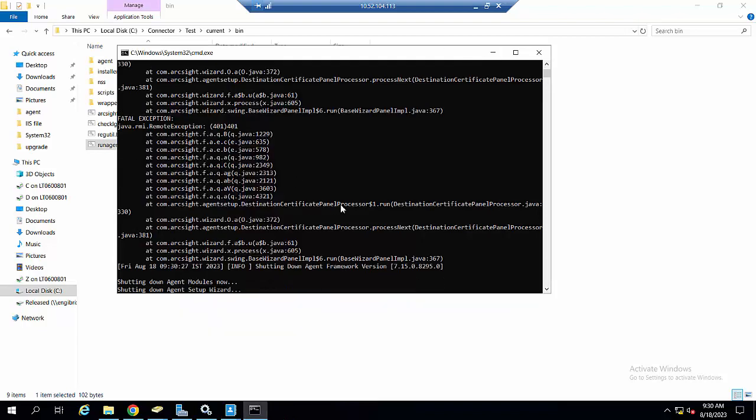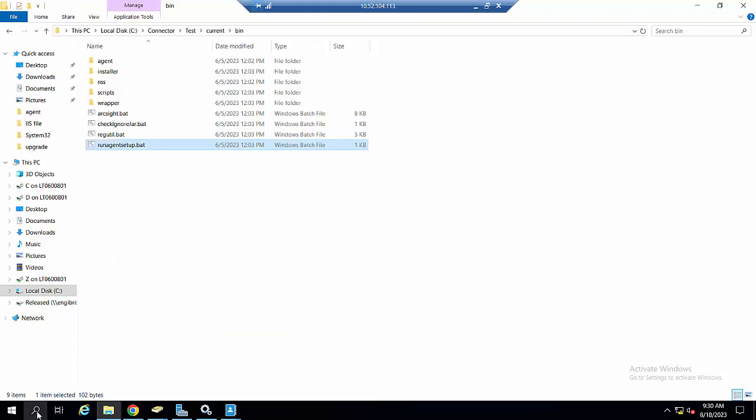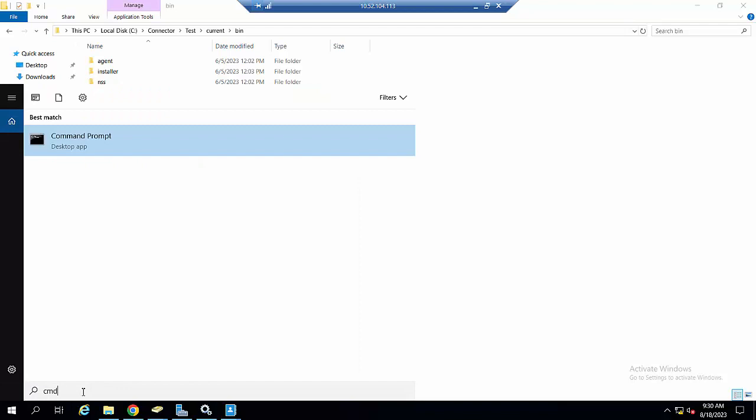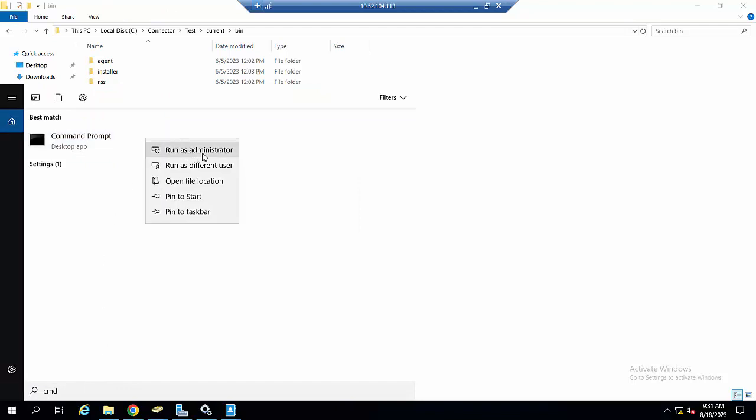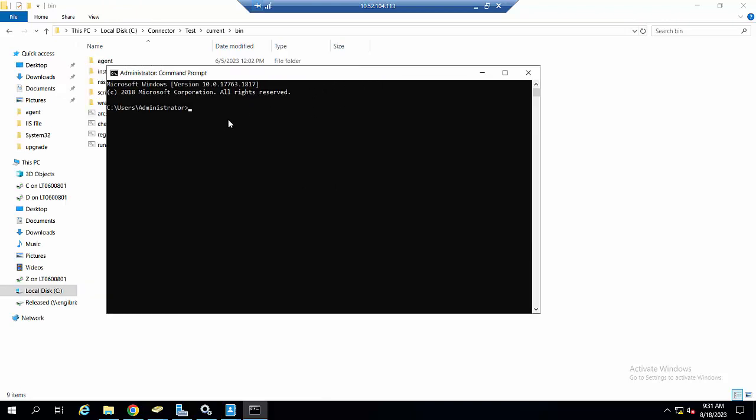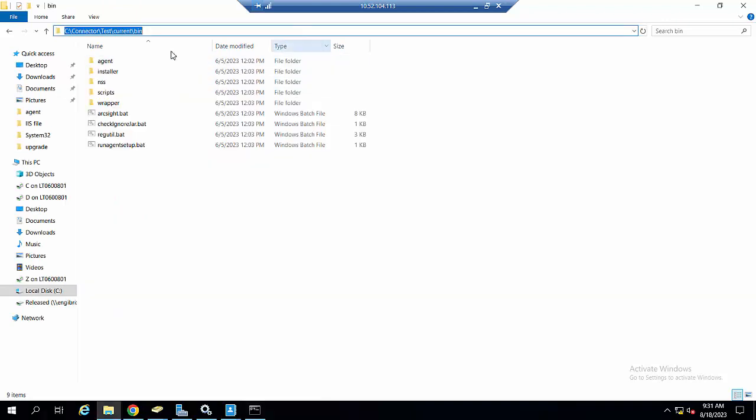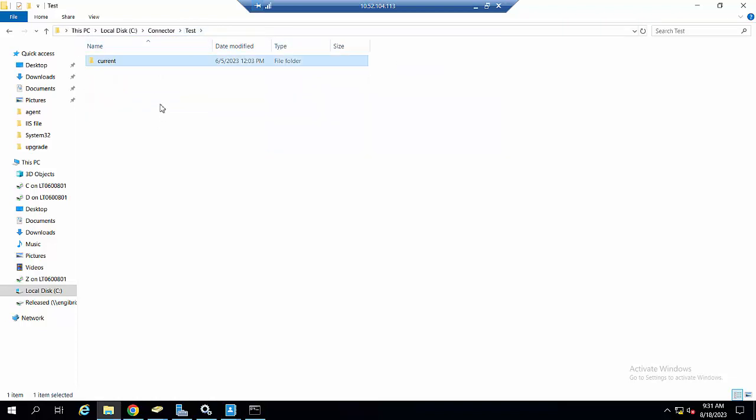First, I need you to open the command prompt, cmd, and always run it as administrator. For this connector, I have named it test connector.